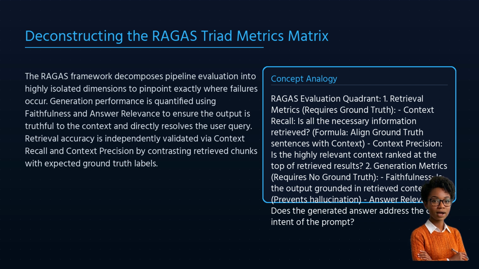On the retrieval side, context precision evaluates if the most relevant information was ranked higher, while context recall verifies if all necessary ground truth facts were successfully retrieved.